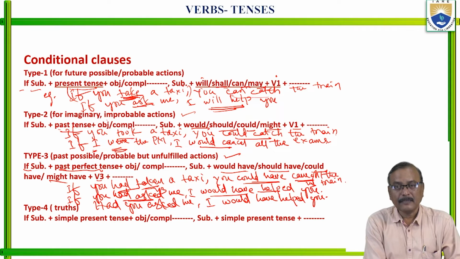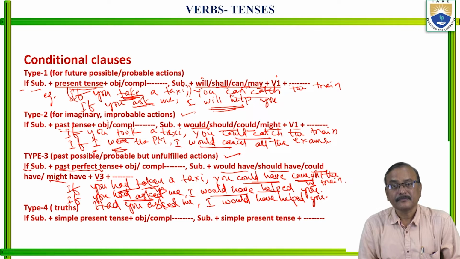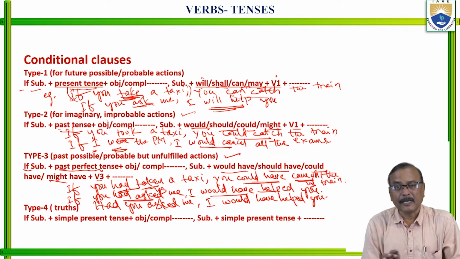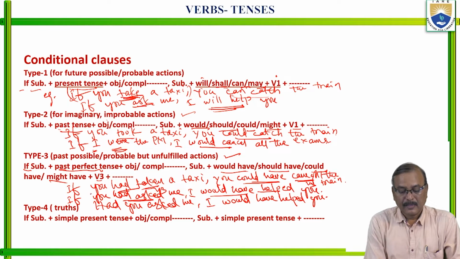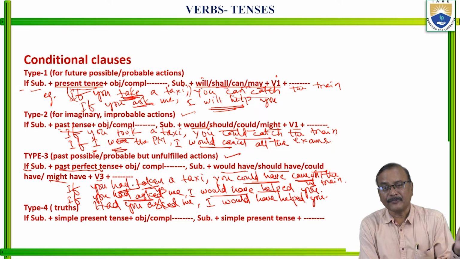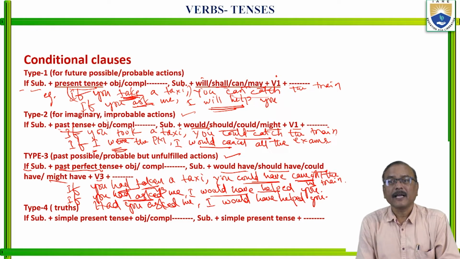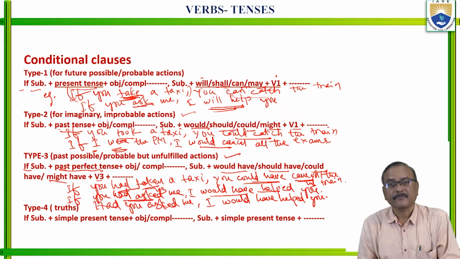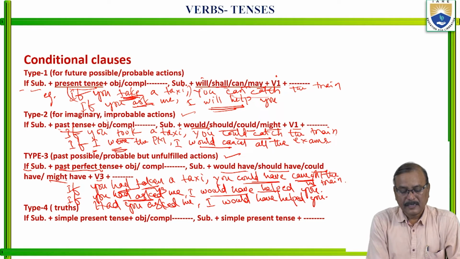Right? For type 3, this is for past unfulfilled actions. But they were possible, and probability was there, but they did not happen. If you had taken a taxi, it means you did not take a taxi. But if you had taken a taxi, you could have caught the train. Is it clear? And you did not ask me. If you had asked me, I would have helped you.